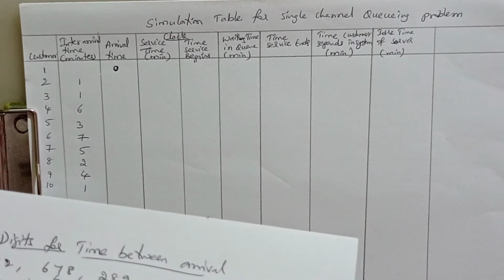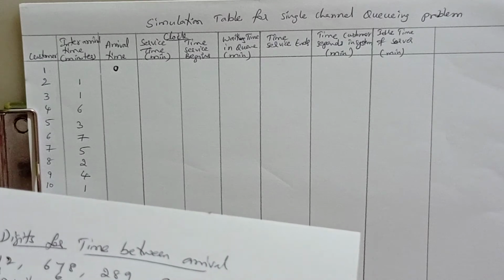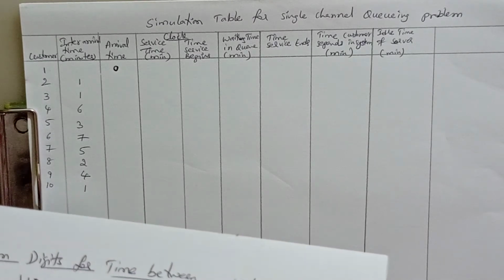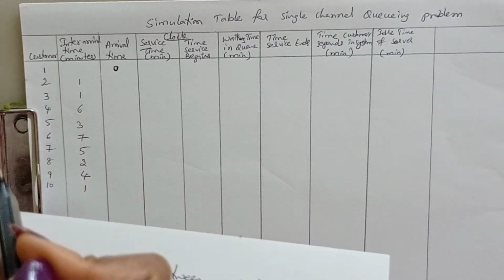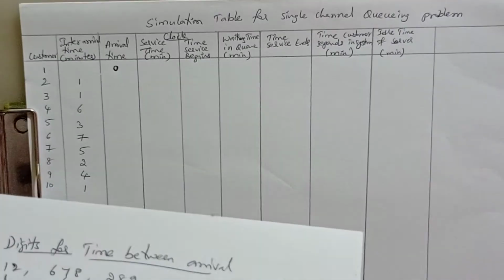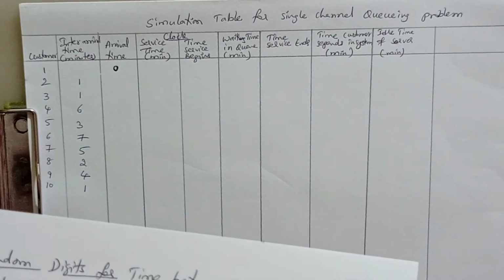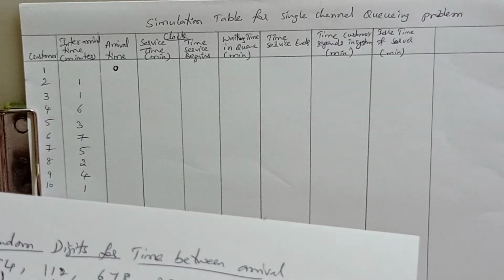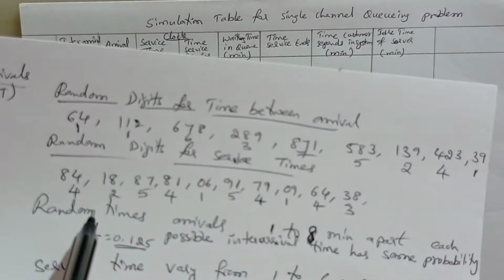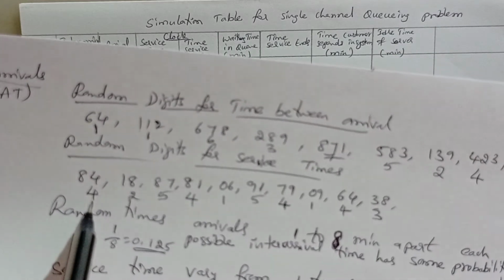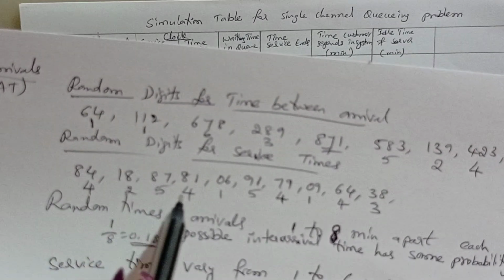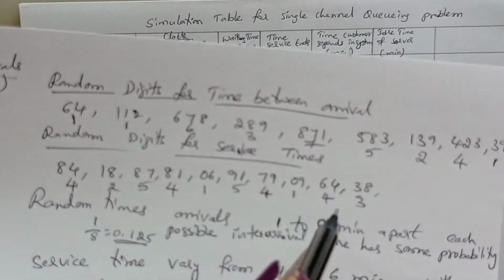If they give 10 random digits in your question paper, the first value is the time between the first customer and the second customer. Leave the last value, only use 9 values. Same as here, service times are given, and the values already observed from the probability table are 4, 2, 5, 4, 1, 5, 4, 1, 4, 3.